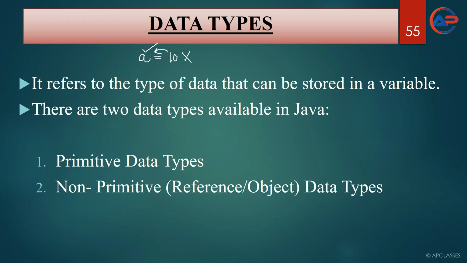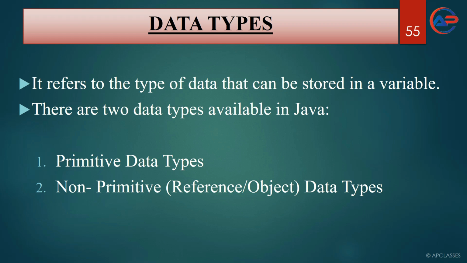So whenever you want to store any type of value to a variable, first you have to declare it and then you can store a value. Without declaring a variable, you can never store a value in Java. Here the data type specifies what type of value can be stored to a.